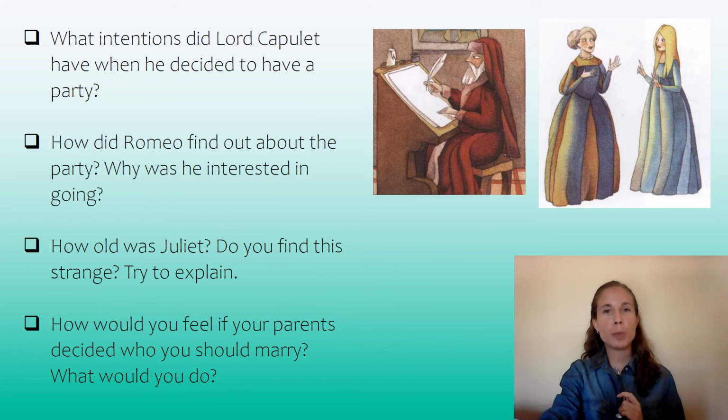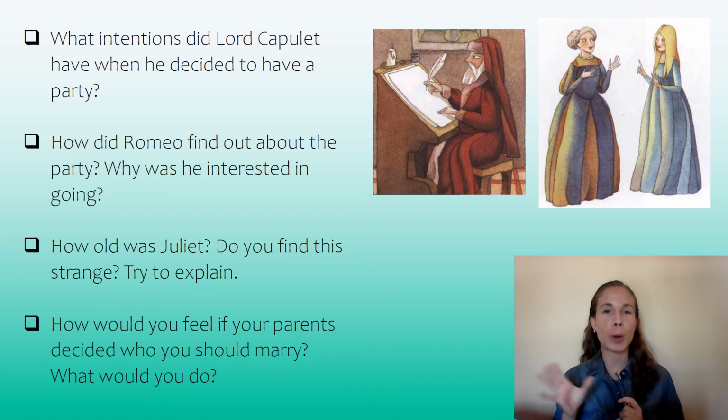Before we finish with part 1, we read that Lord Capulet wants to have a party. He wants to have a party because he wants his daughter Juliet to marry Paris, okay? Paris is an important person, so he wishes his daughter to be married to him.